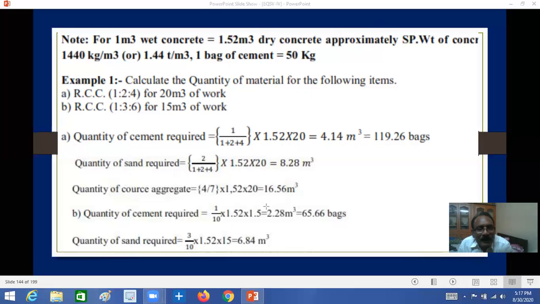Similarly, in the second question (b), the ratio is 1:3:6. You are asked to find for 15 cubic meters. So 1 by 10, since 1 plus 3 plus 6 is 10. The cement required is 65.6 bags. Similarly, sand required is 6.84 bags. In this way, we have to calculate for different items and different rates.